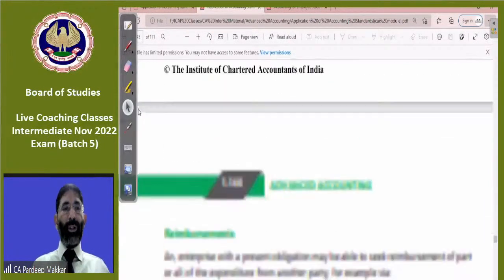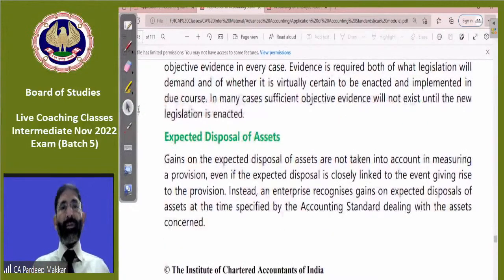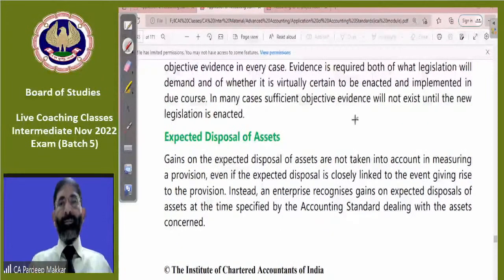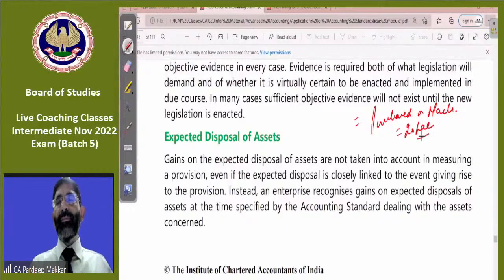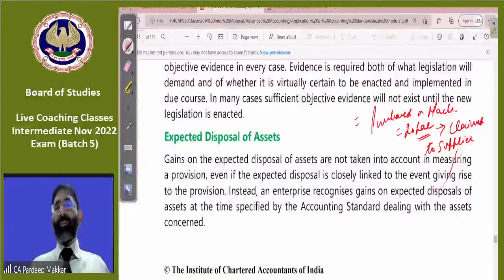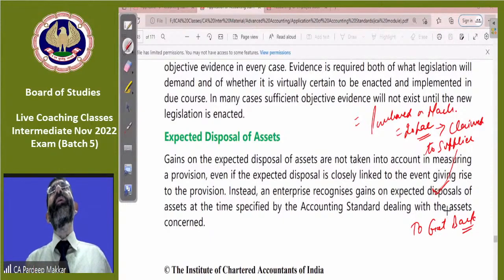Let's take an example. We have purchased a machinery worth rupees 20 lakhs, and then claimed to the supplier to get back that machinery worth rupees 20 lakh.